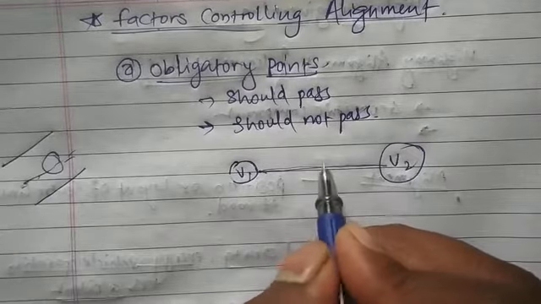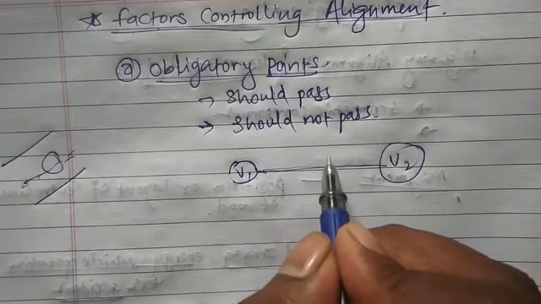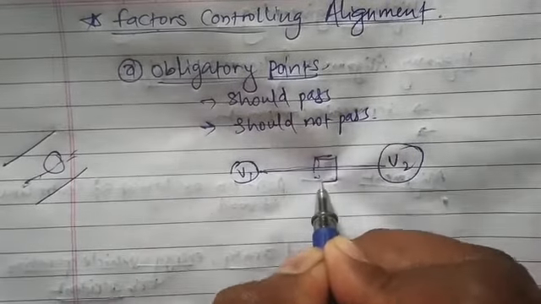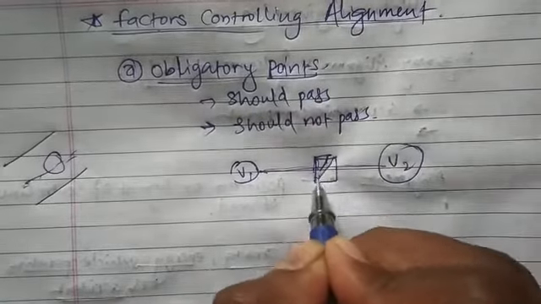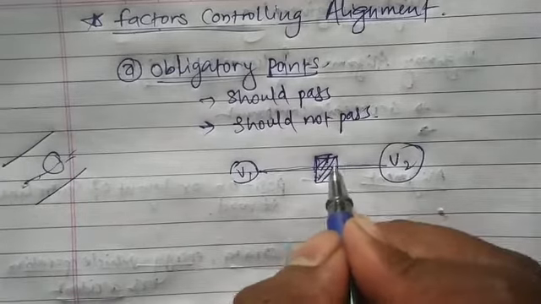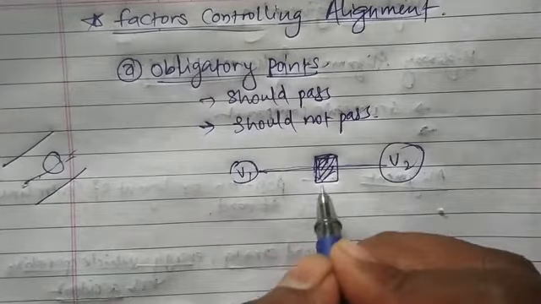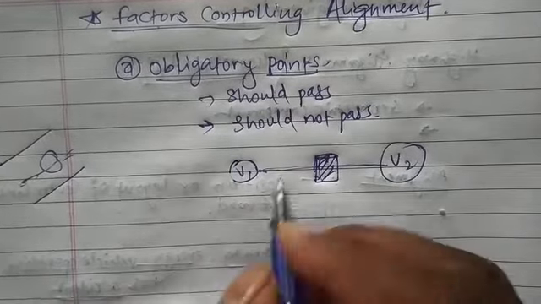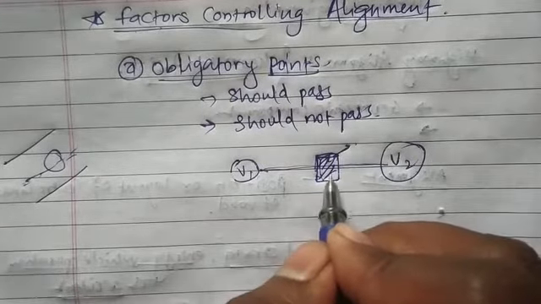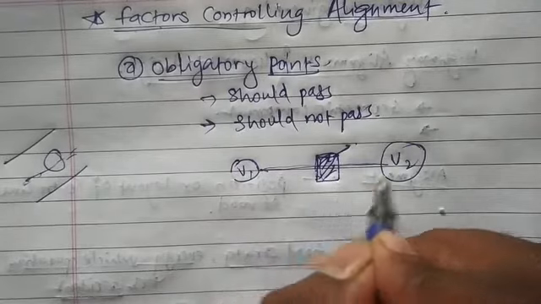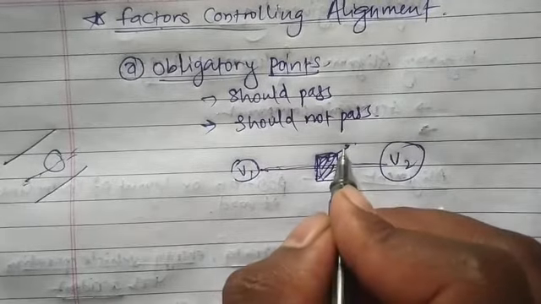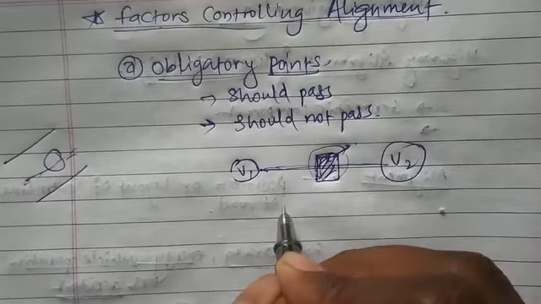But if suppose we are having one tower or one large building in this route, or we are having some hill in this alignment, for such an obstruction it will not be possible for us to remove it.